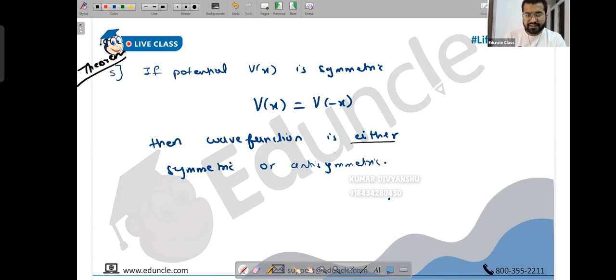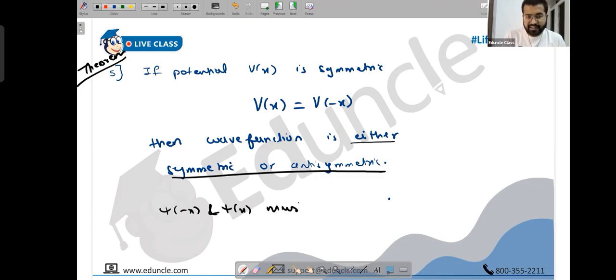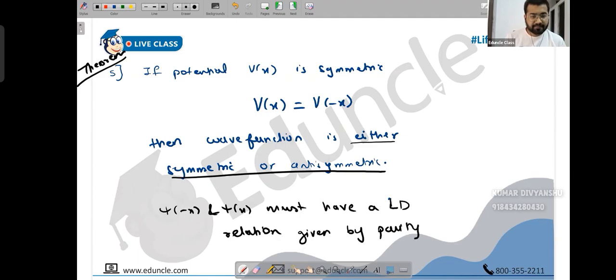The meaning of this is that psi of minus x and psi of x must have a parity operator between them. They must have a linearly dependent relation. Okay, I will teach you something. I'm not sure, have you learned the parity operator by any chance in my classes? No. Okay. So psi of minus x and psi of x must have a linearly dependent relation given by the parity operator. Let's learn this. No problem.